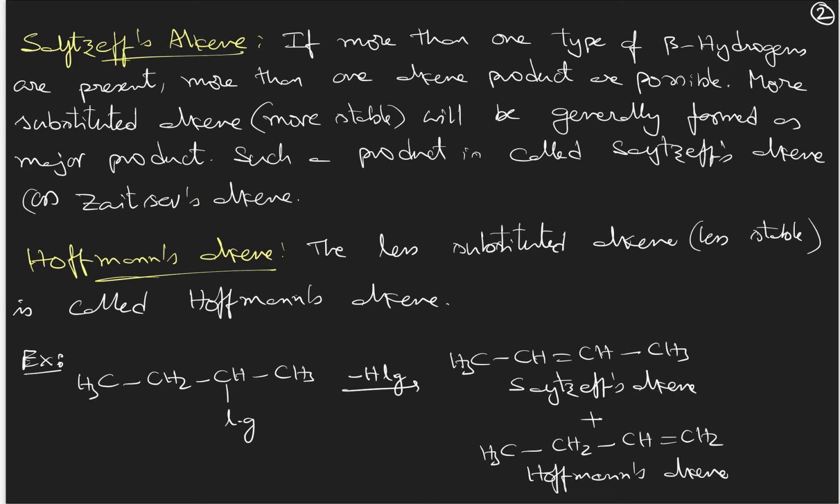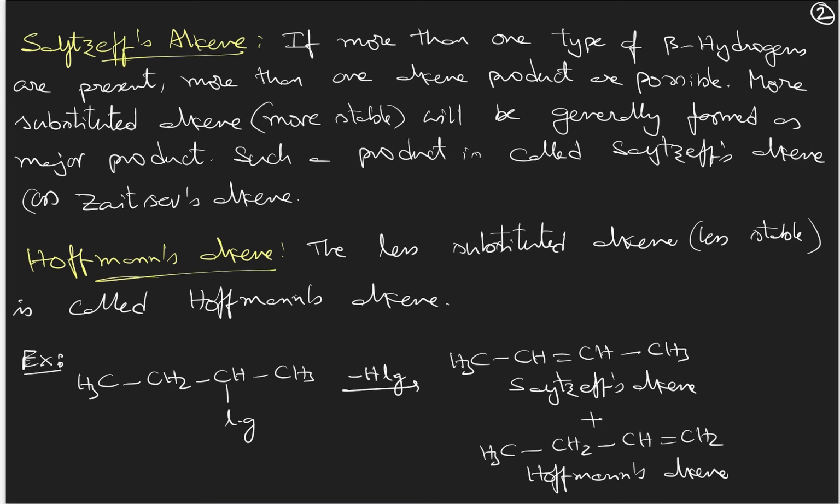And if in any reaction the less substituted alkene is formed as the major product, it is called Hofmann's alkene. When Saytzeff's alkene is formed as the major product, Hofmann alkene will be formed as the minor product. And when Hofmann alkene is formed as the major product, Saytzeff's alkene will be formed as the minor product. Which one is formed as the major product depends upon the conditions and the reagent you are providing during the reaction. In general, Saytzeff's alkene formation will happen.